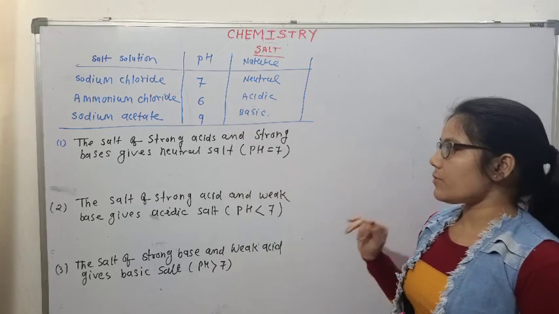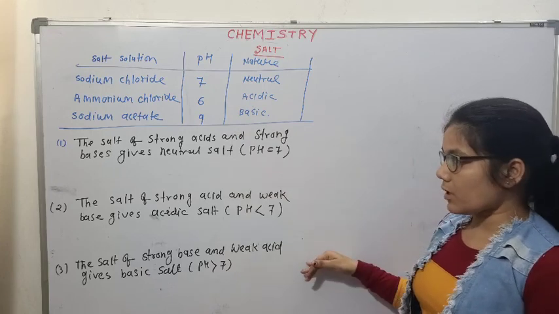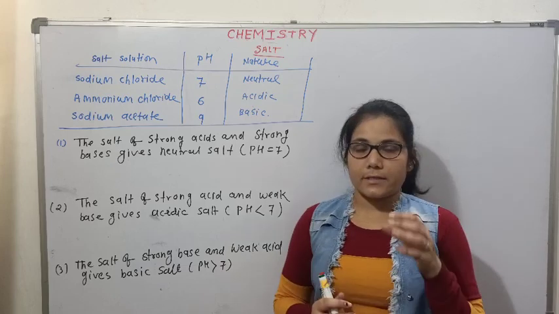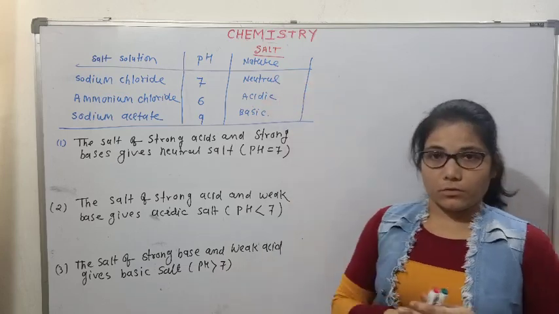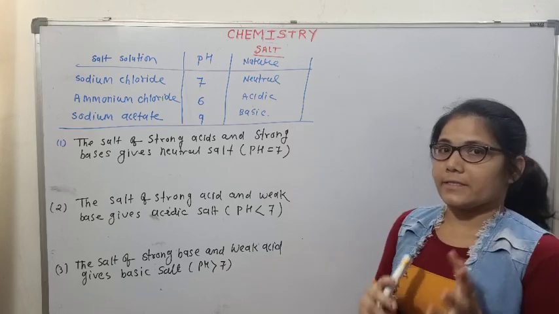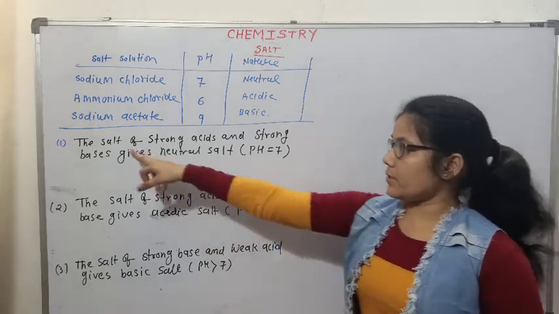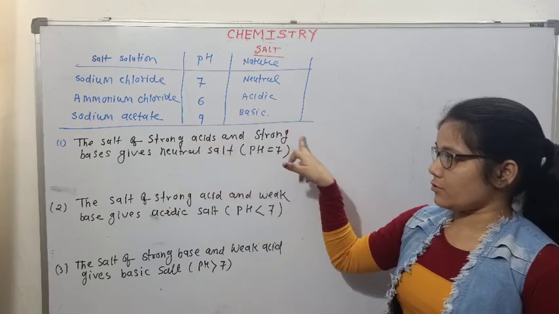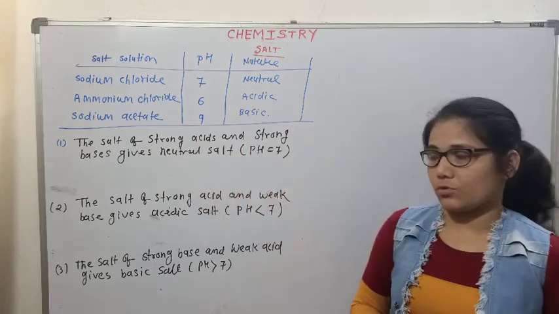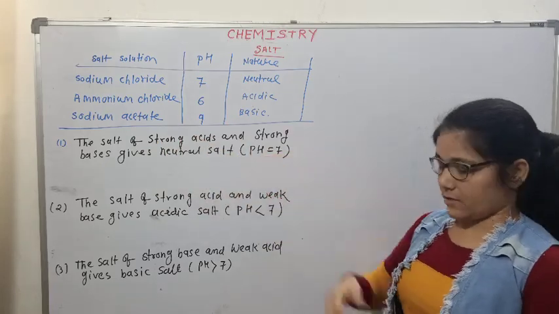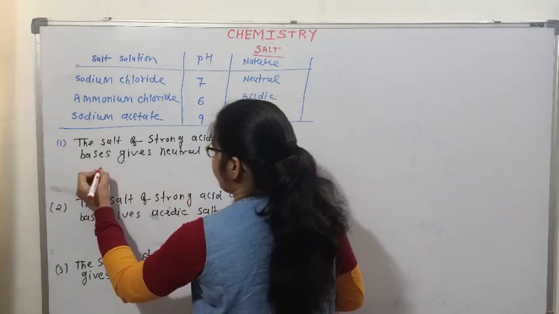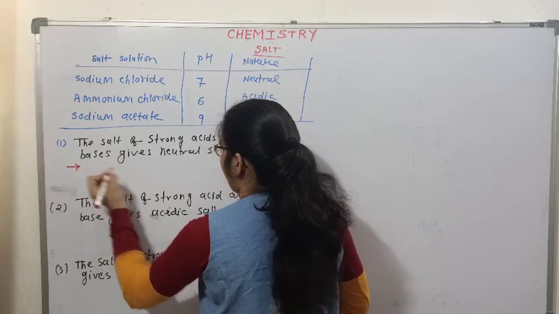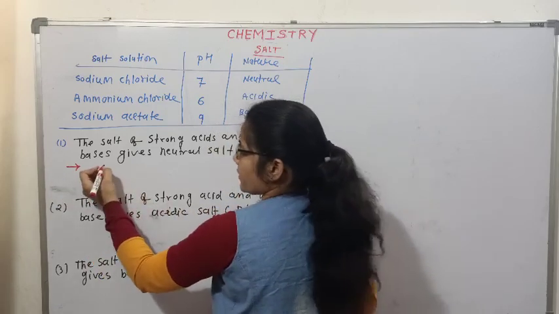So on the basis of this, we have three types of salts. Neutral salts, how can we define neutral salts? The salts of strong acid and strong base give neutral salt, that is pH is equal to 7. For example, just as we have discussed, hydrochloric acid and NaOH.